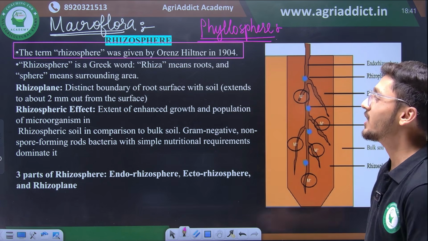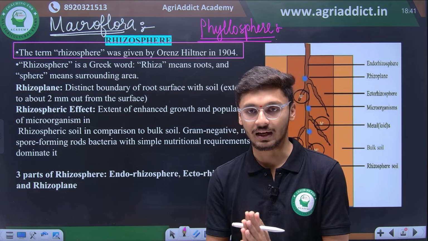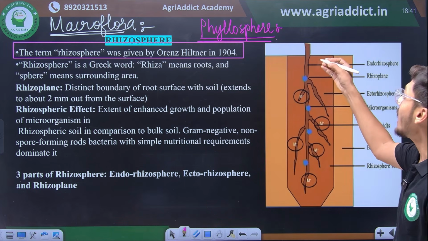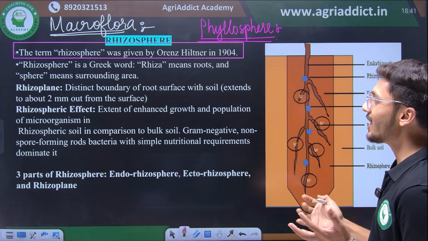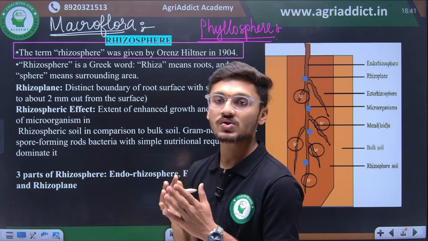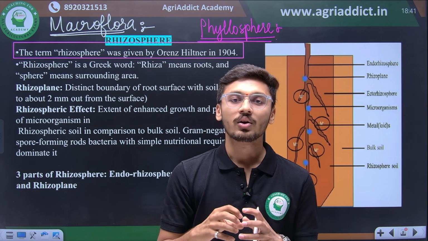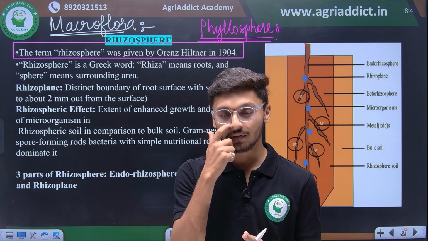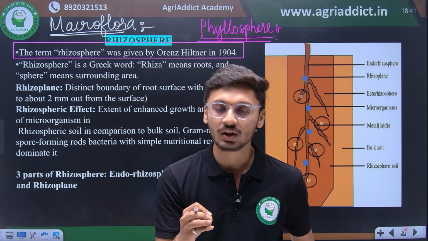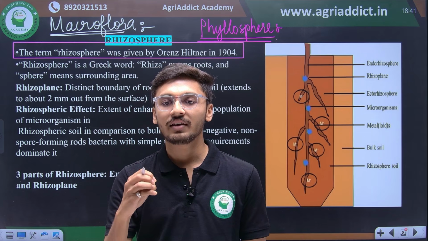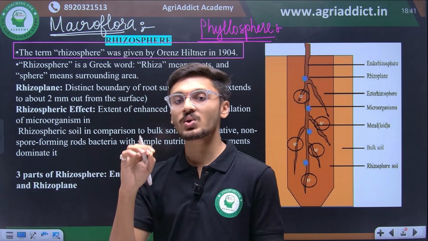Okay. Then rhizosphere is a Greek word where rhiza means roots and sphere means surrounding area. So rhizosphere is an interaction between the soil microorganisms and the roots. So what do we understand by rhizosphere? Rhizosphere is a zone where the maximum activity of roots is observed, and the maximum activity of microorganisms is observed, a root zone where soil microorganisms are activated and work very highly and very efficiently. Such a zone is known as rhizosphere.